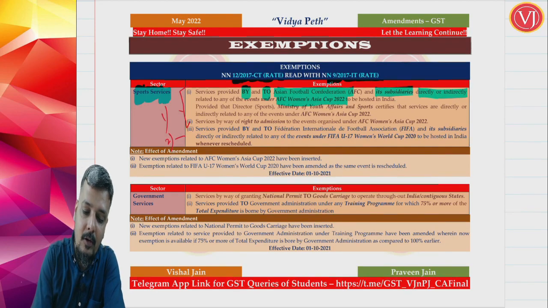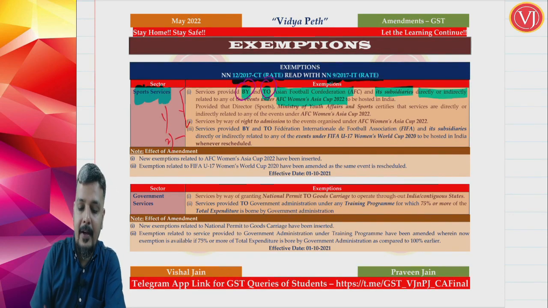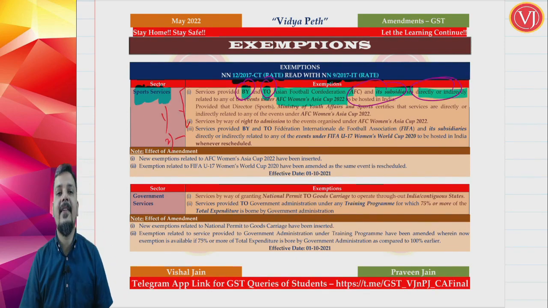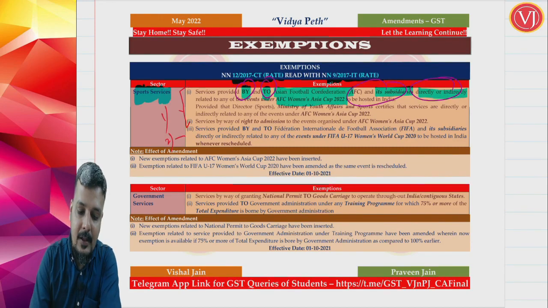So if you see the scope, they have expanded the scope very much. First you will find buy-in to AFC and its subsidiaries, then you will find directly or indirectly related to what? Related to your Women's Asia Cup 2022, which is going to be hosted in India. Obviously, it should be under some government control.